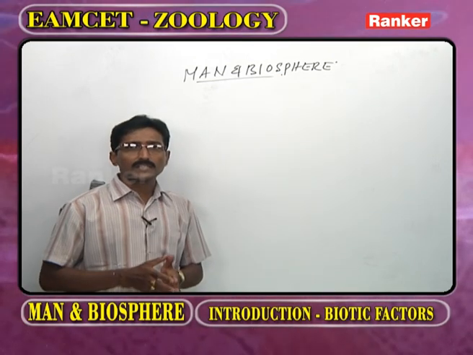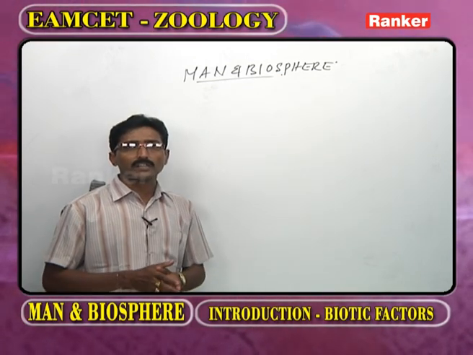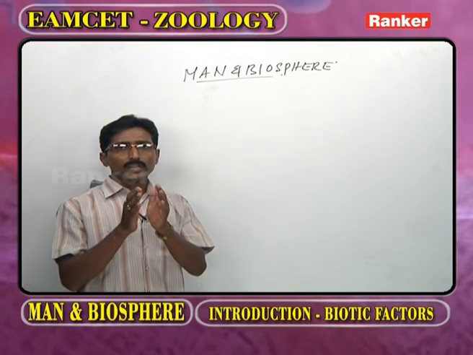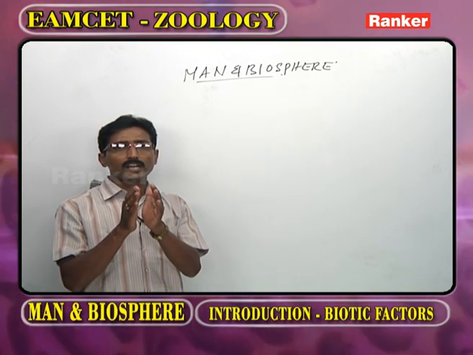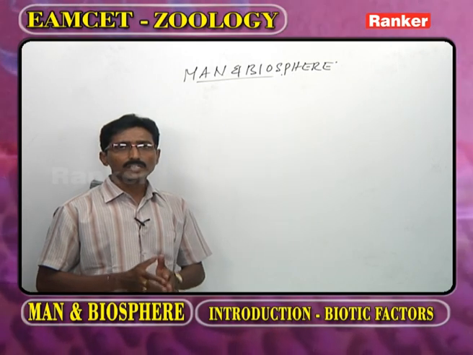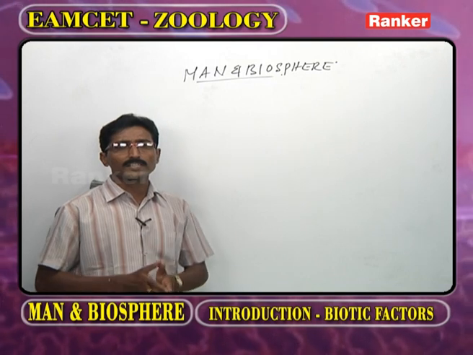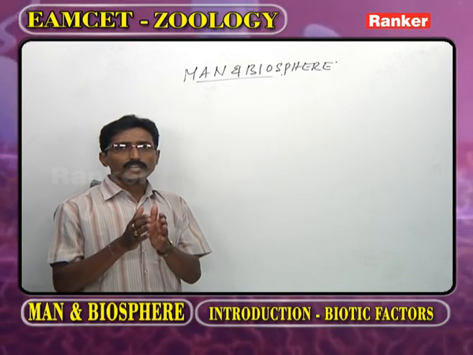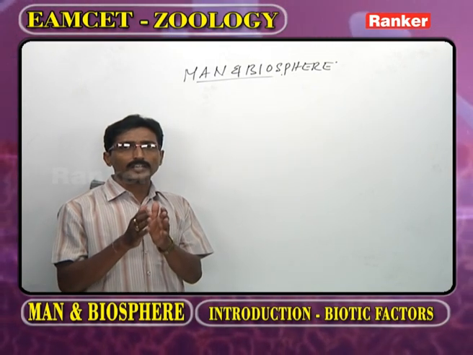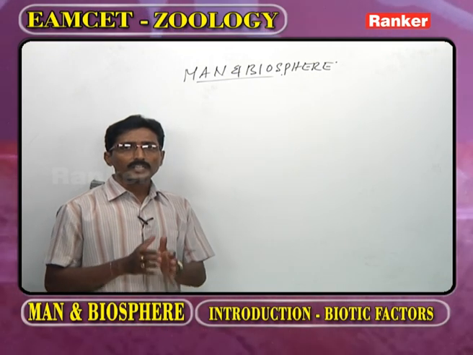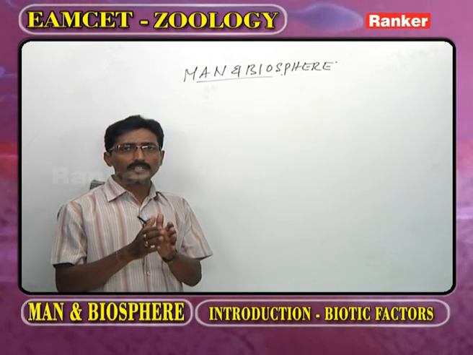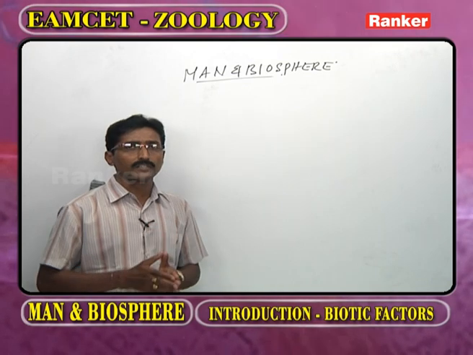Now, in the introductory part of Man and Biosphere, we have a small idea regarding the solar system. In the solar system, the main head is the sun. In association with the sun, 9 planets are present, and each one is in its own orbit.